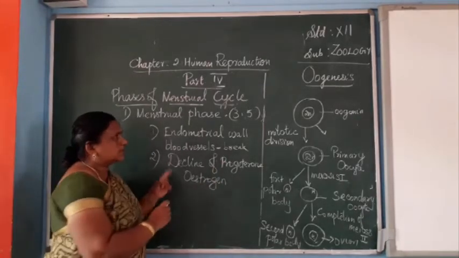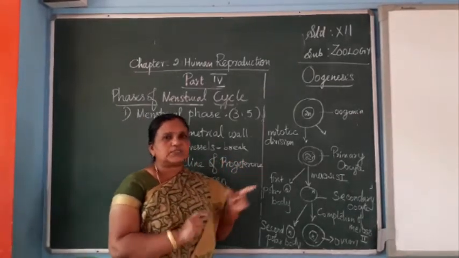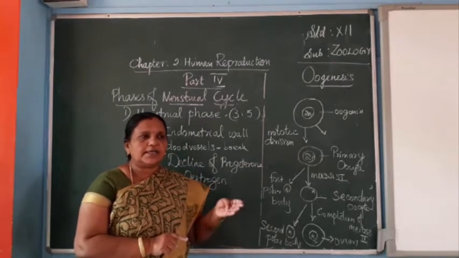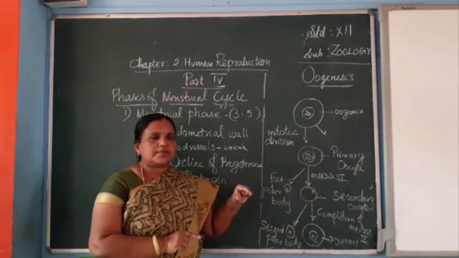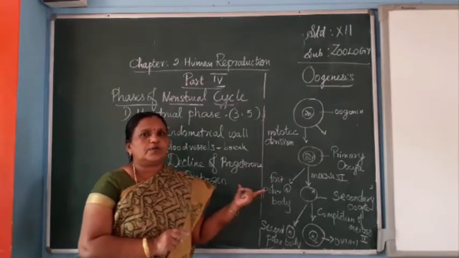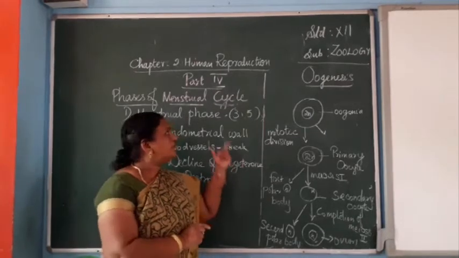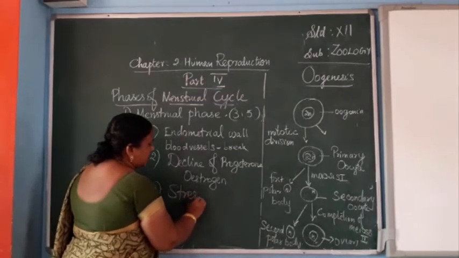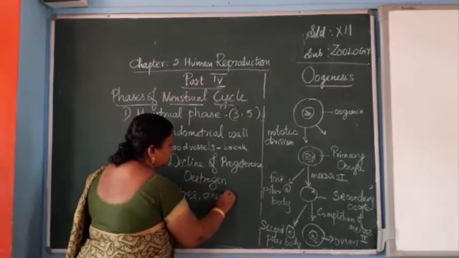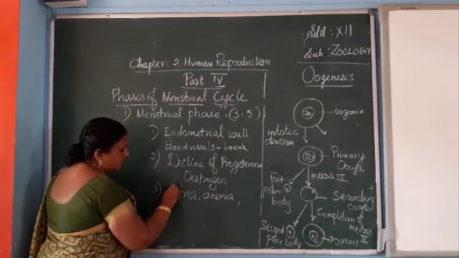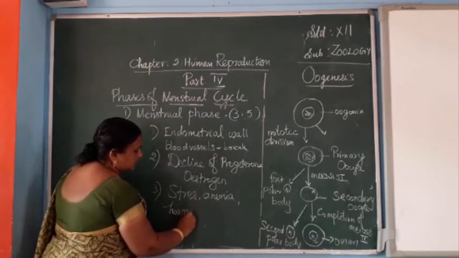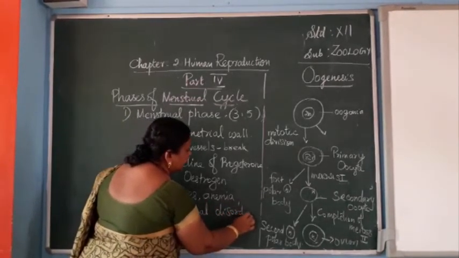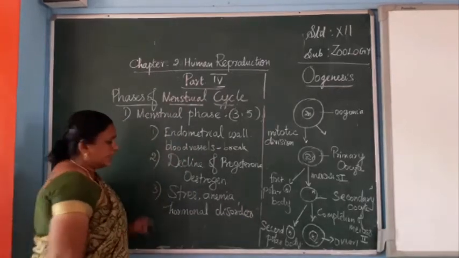Third point, this menstrual phase sometimes will not occur if the person has stress, anemia, or any other problems or disorders. During pregnancy also this menstrual phase will not start. So because of stress, anemia, and hormonal disorders, and also the climatic condition, the menstrual cycle is affected.